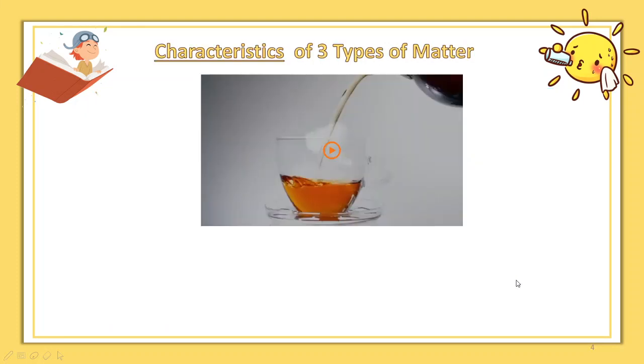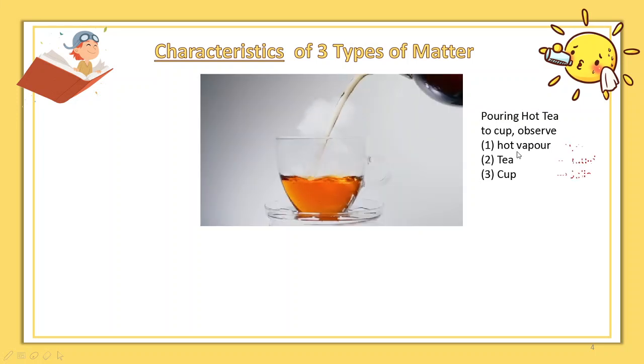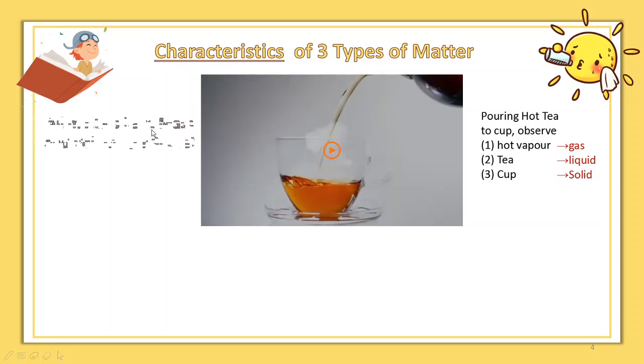Characteristics of three types of matters. Please look at this video. You see that we are pouring hot tea into a cup. Please observe what you have seen in the video. You should be able to see hot vapor, tea, and a cup. So, please identify the types of matters. Hot vapor is gas, tea is liquid, cup is solid. This is the first characteristic of matters: all matters have mass and volume, or we call space.